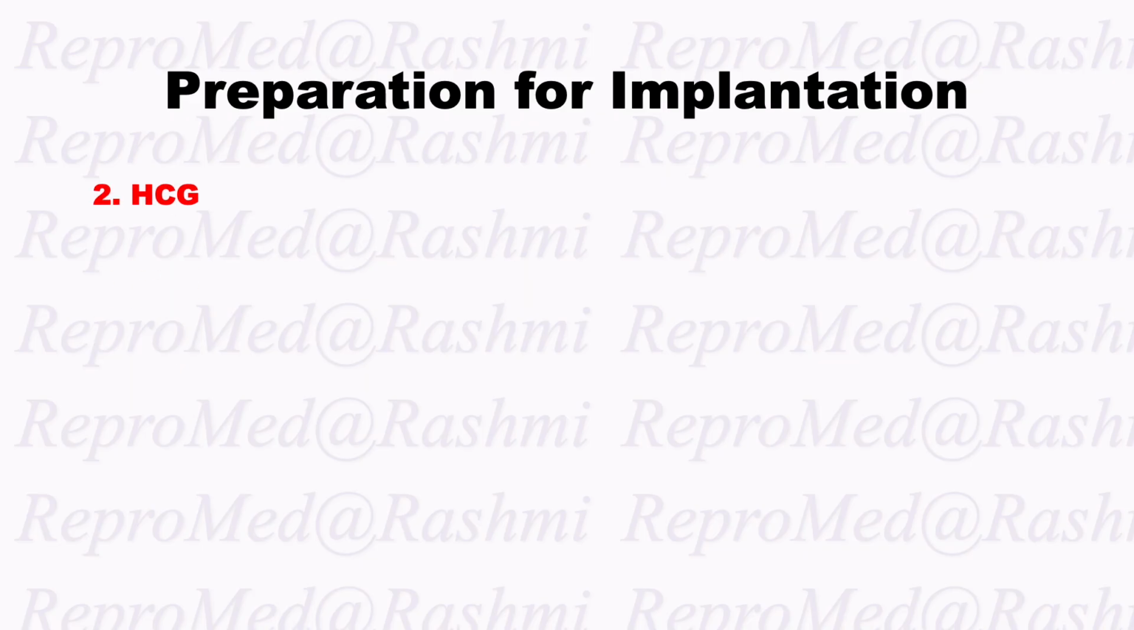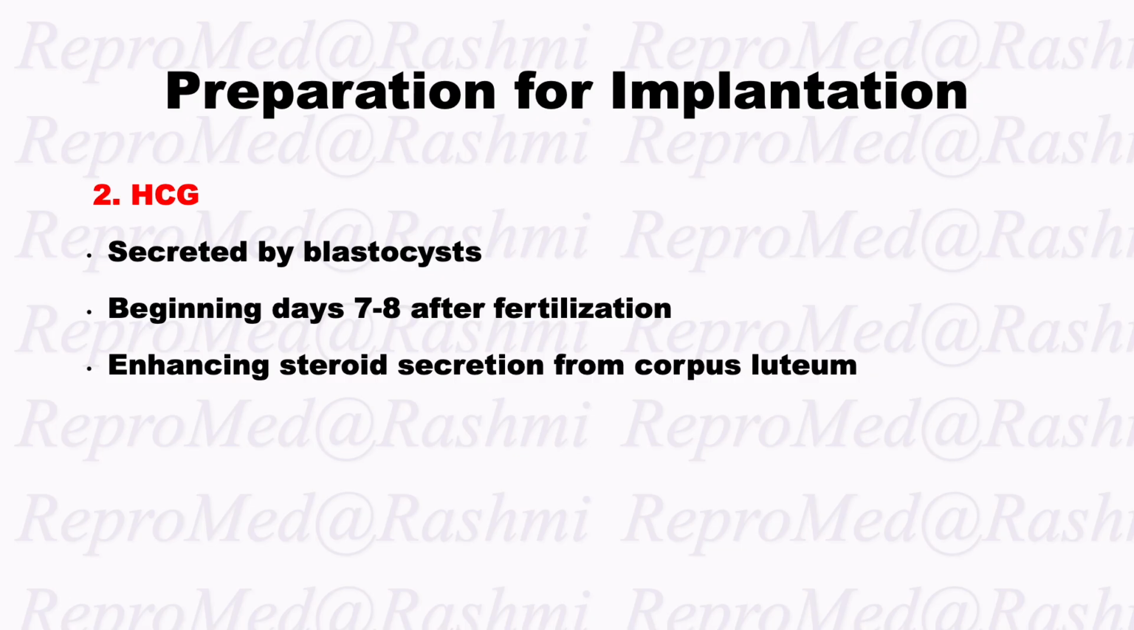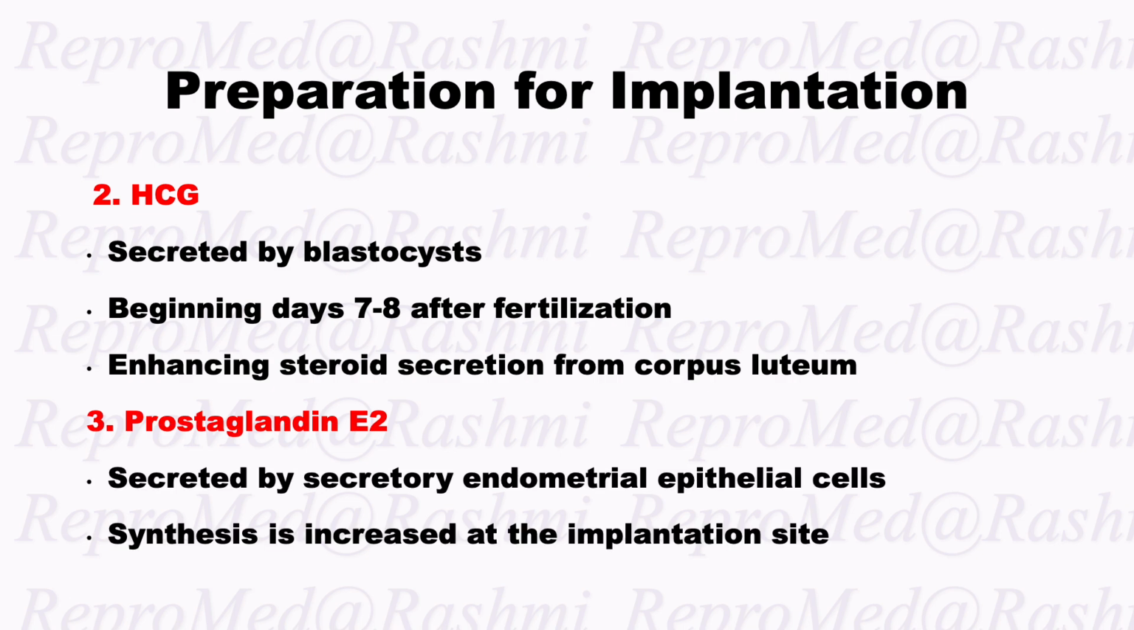Second is HCG, human chorionic gonadotropin. It is secreted by blastocyst. It starts 7 to 8 days after fertilization. It enhances steroid secretion from corpus luteum. Prostaglandin E2, it is secreted by secretory endometrial epithelial cells. Synthesis is increased at the implantation site.